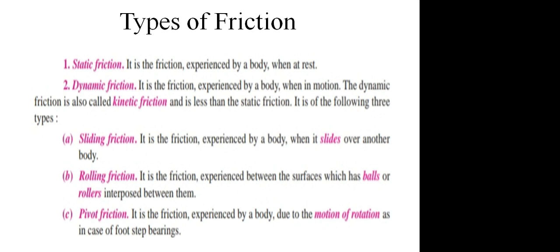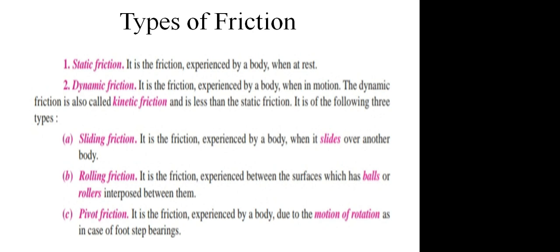Now, this dynamic friction is again categorized into three different types: sliding friction, rolling friction, and pivot friction. Sliding friction is the friction experienced by the body when one body slides over the other. Rolling friction is the friction experienced when a body rolls on the other body. You can see the example of a ball bearing.